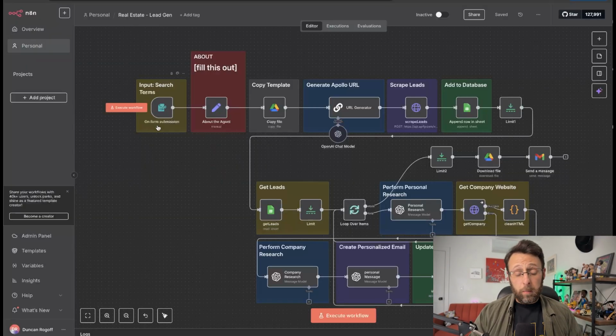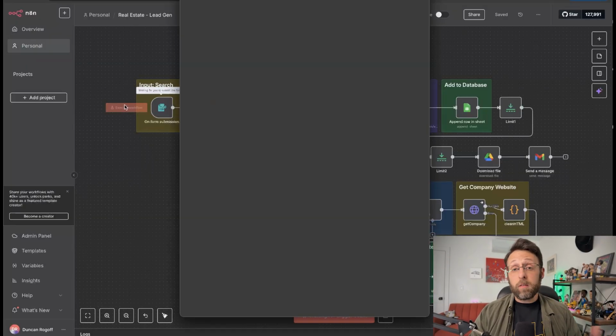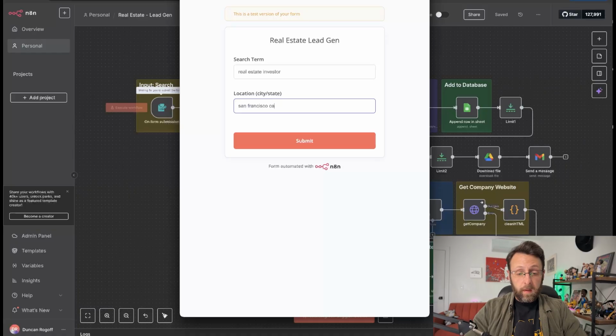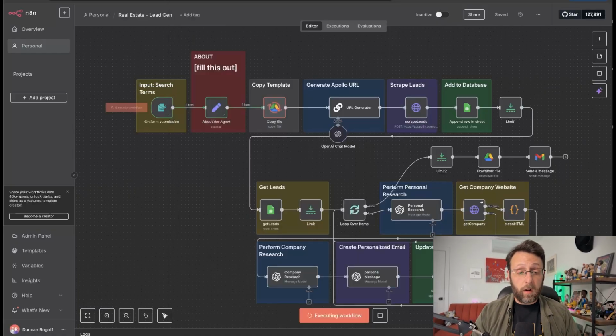So here, this is the automation workflow, and I'm just going to run it through once so that I can walk you through it. So I'm just going to go ahead and put in our search term like real estate investor, and then the location, San Francisco, city and state, California. And let's go ahead and send that off, and the system is going to go ahead and get to work for us.